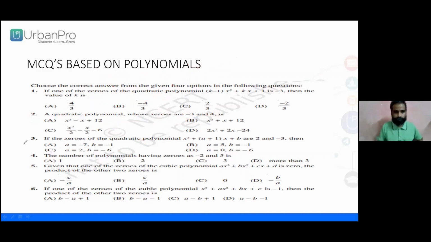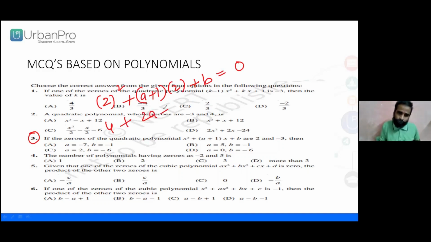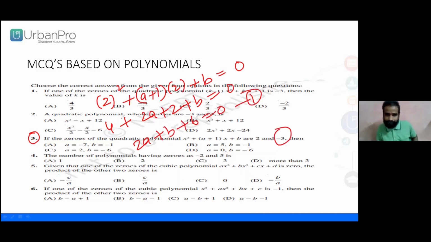If the zeros of the quadratic polynomial x square plus (a plus 1) x plus b are 2 and 3. Two zeros we have given. We need to put, yes, 2 is one of the zeros. 4 plus (a plus 1) into 2 plus b equal to 0, as one of the zeros. 2a plus b plus 6 equal to 0 is equation number 1. What about minus 3?